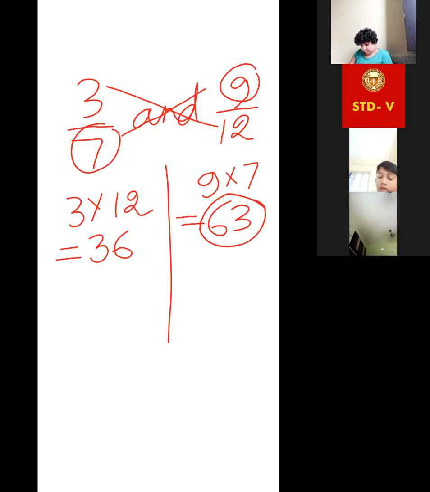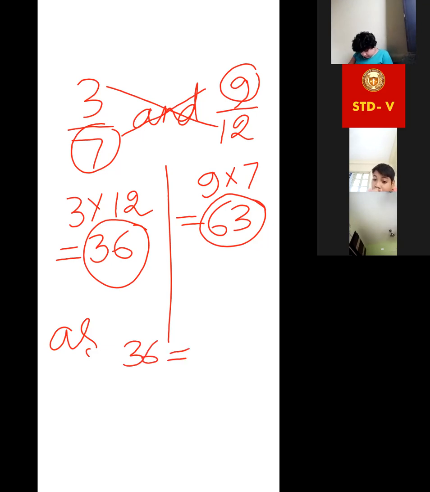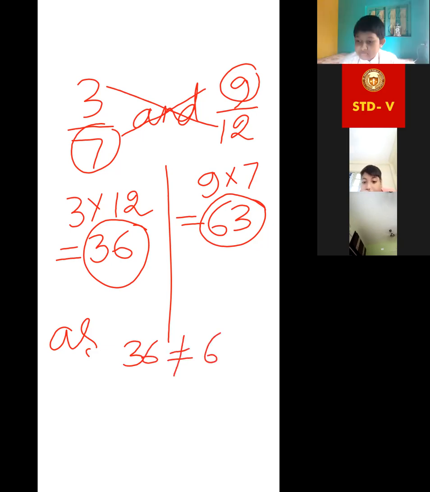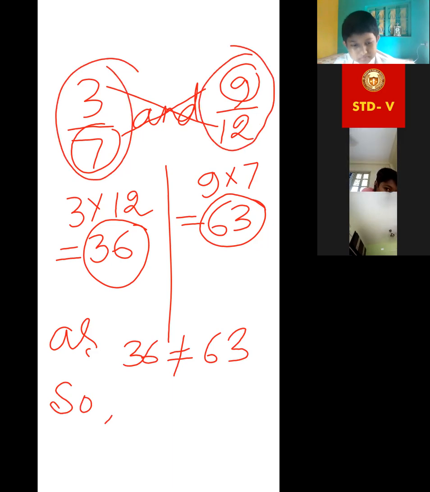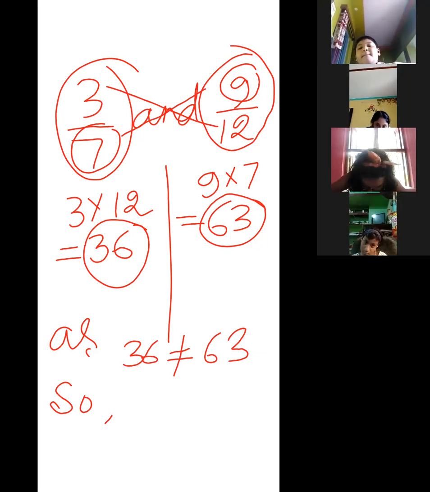Both are not the same, so 36 is not equal to 63. So these two are not equivalent. Is it clear? Shinjini, did you understand the process? Yes, ma'am.